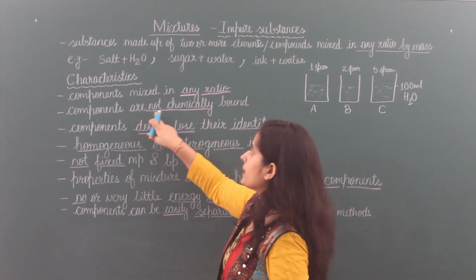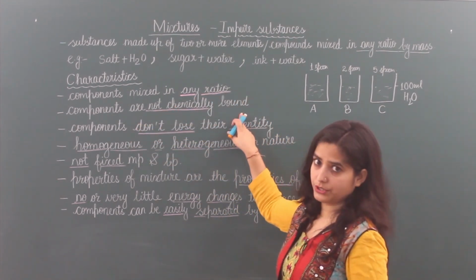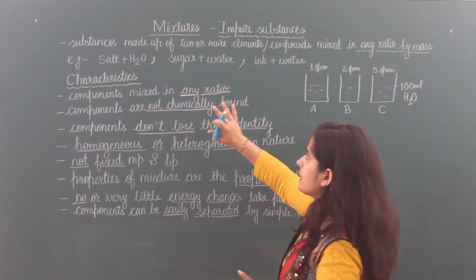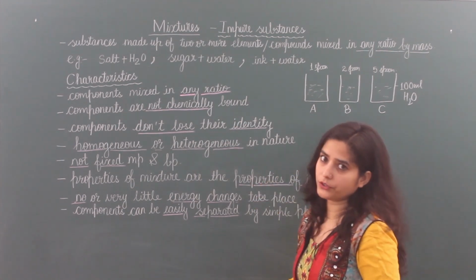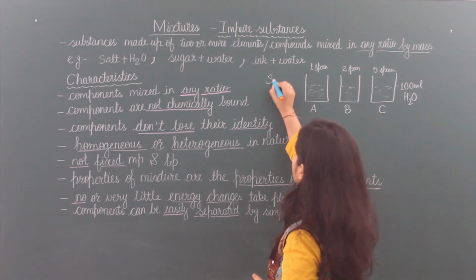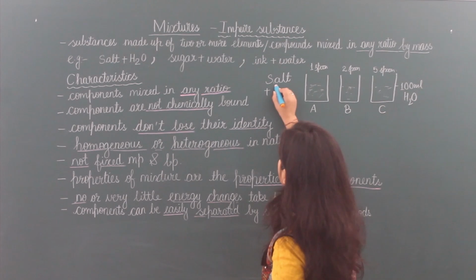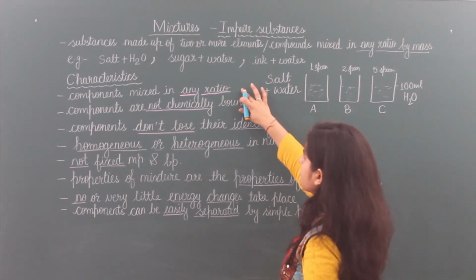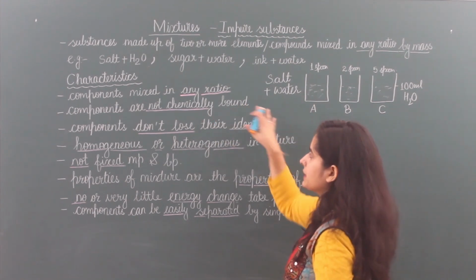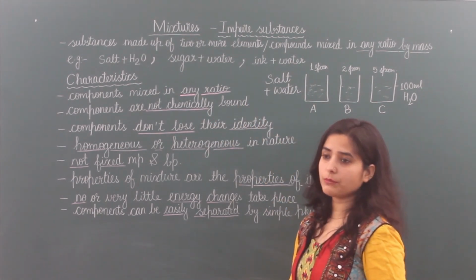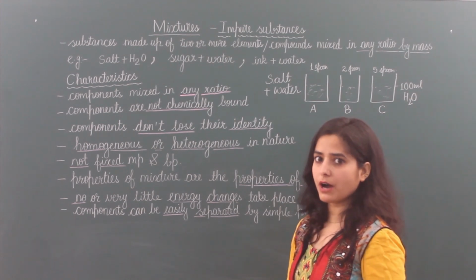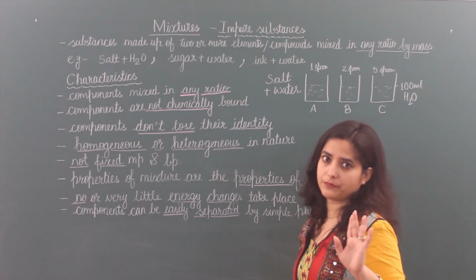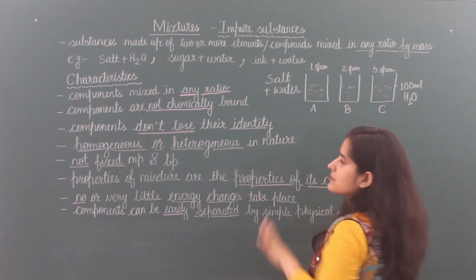Next is components are not chemically bound. Let's take the example of salt and water for every property. So first point clear. Second, not chemically bound. Chemically bound means if chemically bound, then a chemical change will be there, and a new substance should be formed. But here a new substance is not formed.